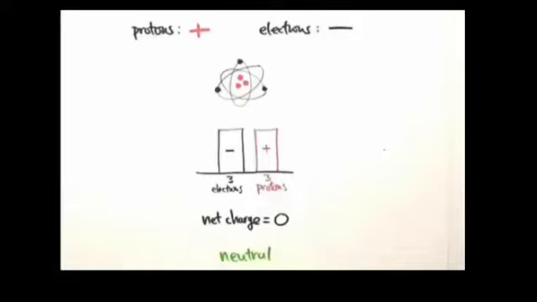You know, students, the opposite charges cancel the effect of each other. So the same number of protons and electrons will cancel the effect of each other. As a result, the net charge on an atom will be equal to 0. Because the same number of opposite charges will cancel each other, the atom as a whole will be neutral. So the net charge on an atom is equal to 0 and atom is considered a neutral particle.